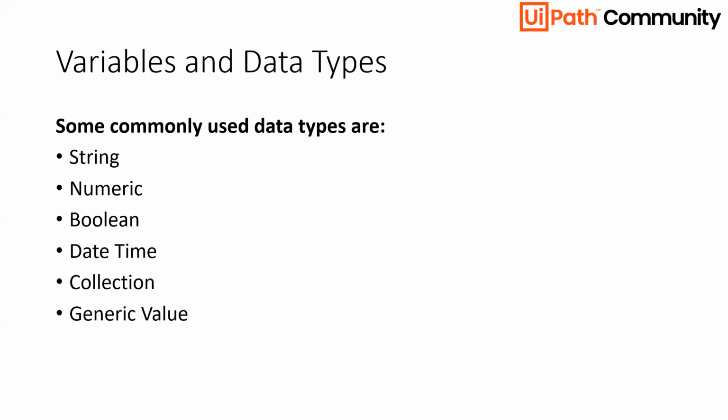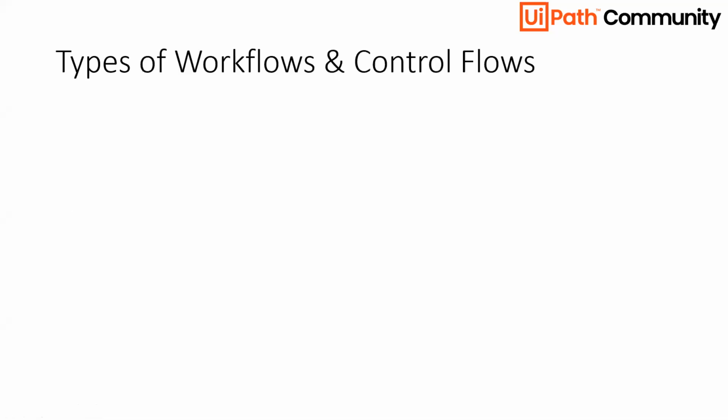So these are some common data types in UiPath, and this was the definition of the variables. So I hope you got a very clear understanding of what variables are and what data types each of the variables can have. So I hope this topic is clear. If not, keep posting your doubts in the chat section.